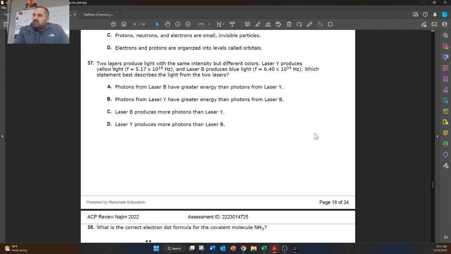All right, so the next one: 2 lasers produce light with the same intensity but different colors. Laser Y produces yellow light, laser B produces blue light, and then they give us the frequencies. So the frequency for yellow, I'm just going to round it to 5. And for B, the frequency, we're going to round that to 6. So what you want to know is that a higher frequency means a shorter wavelength. So this is a shorter wave, and the shorter wave has the higher energy.